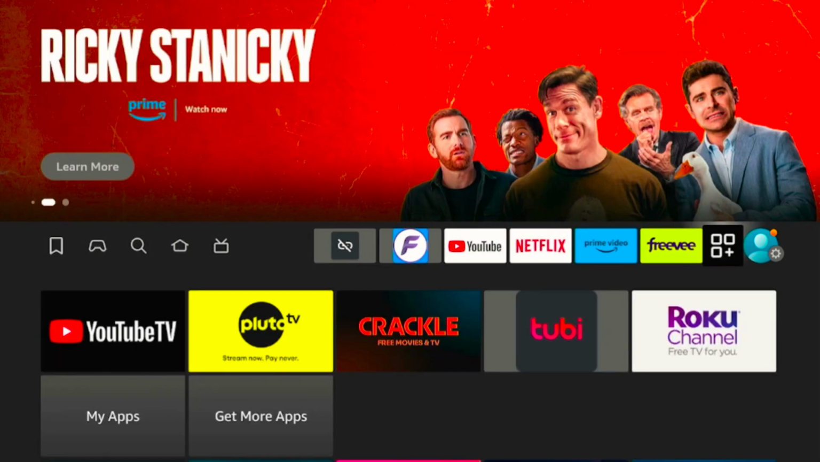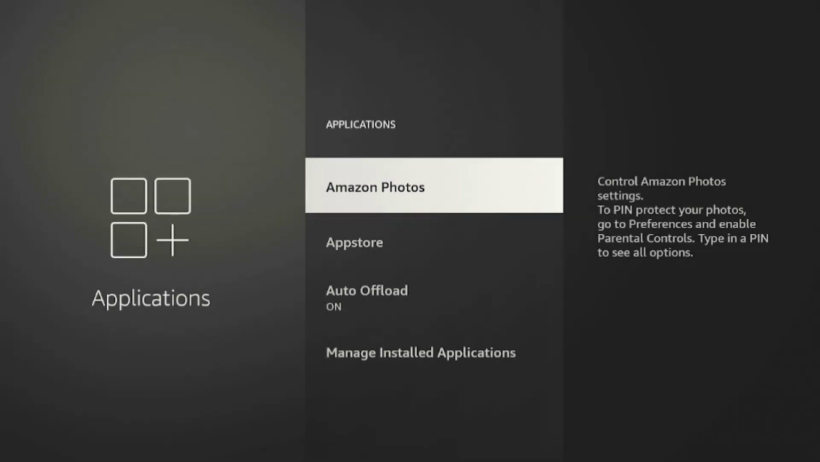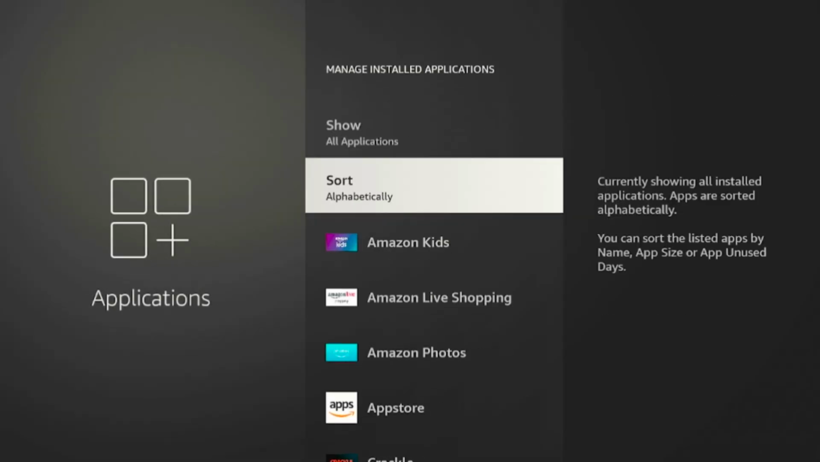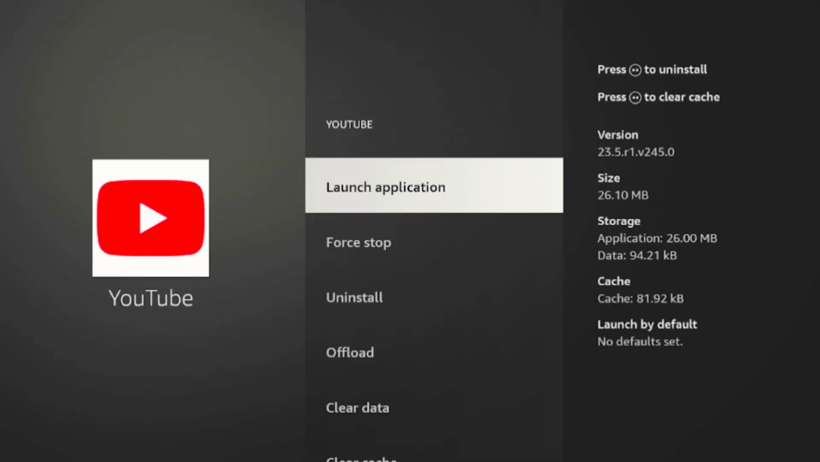To do this, go back to Manage Installed Applications under Settings. This will remove the app from your device completely.